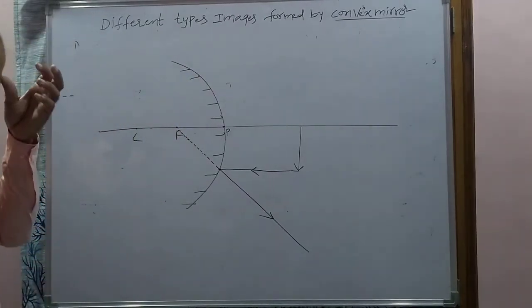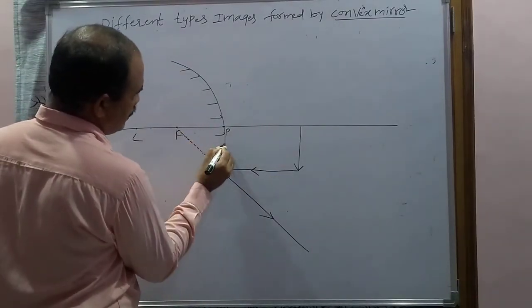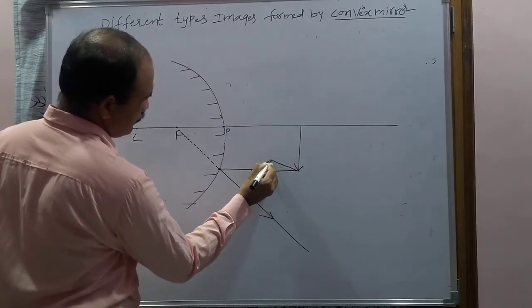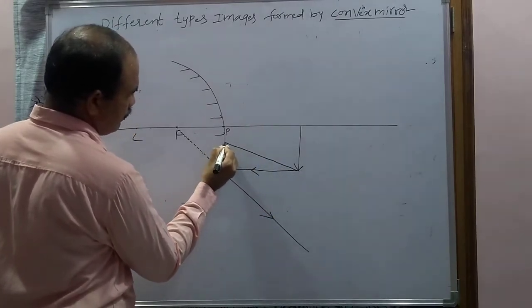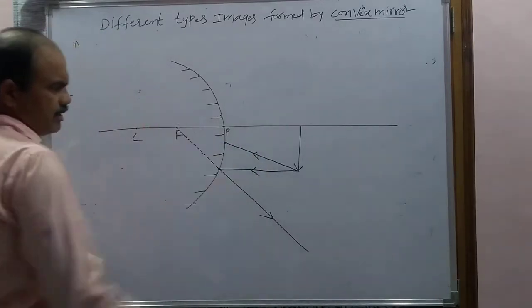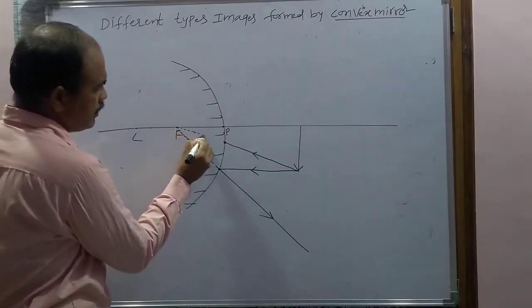And second, I am taking another incident ray that is traveling in the direction of the focus. So now this is the incident ray traveling in the direction of the focus. To check whether it is traveling in the direction of the focus, you have to join the point of incidence and focus with a dotted line.